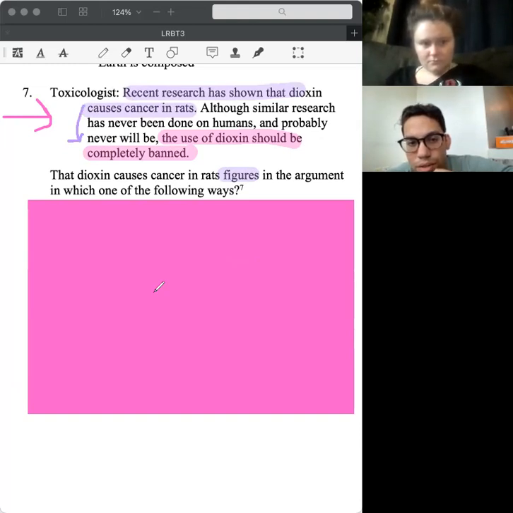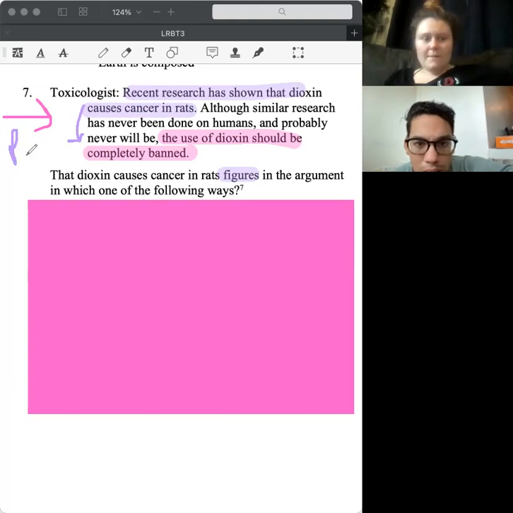I think it's to directly support his conclusion, his recommendation. All right, so it's a premise. Yeah. Okay, cool. I'm gonna think, yeah, it's definitely a premise. Just for kicks, what part of the argument is, although similar research has never been done on humans, what part of the argument would that be considered? I think it's a concession. Yeah, look at you go, killer.